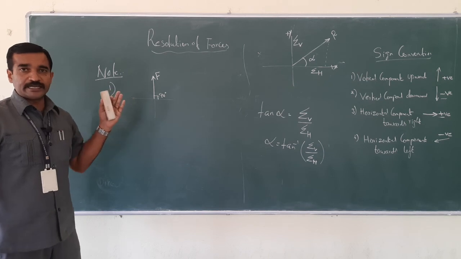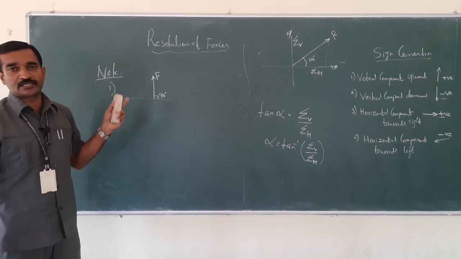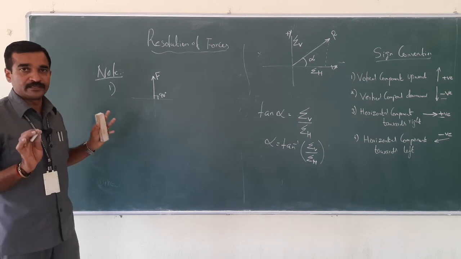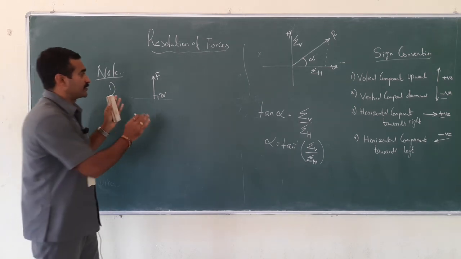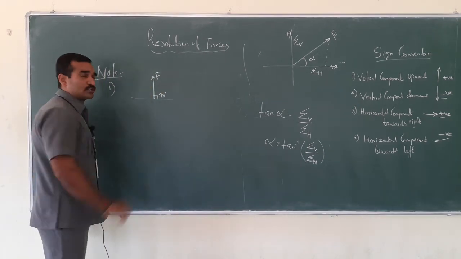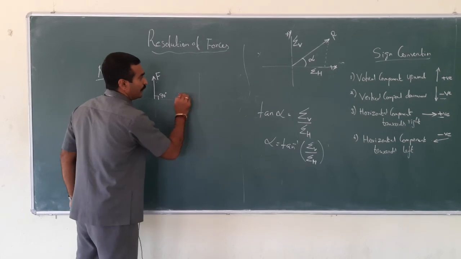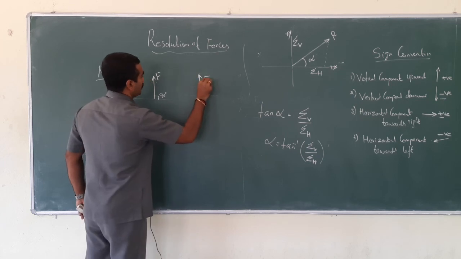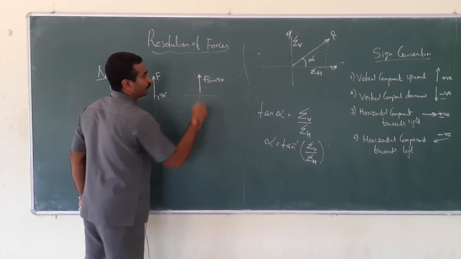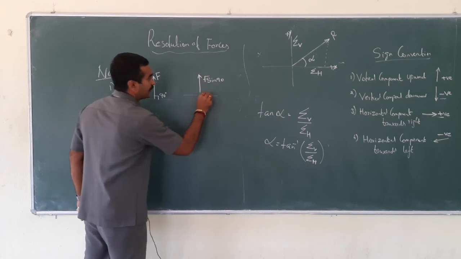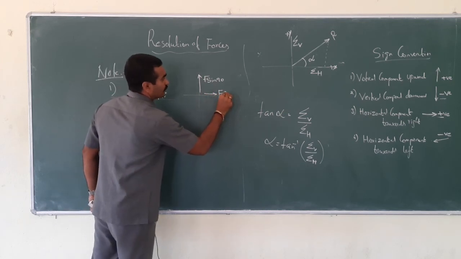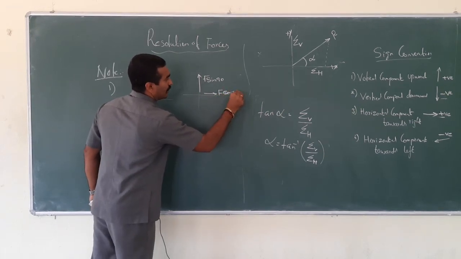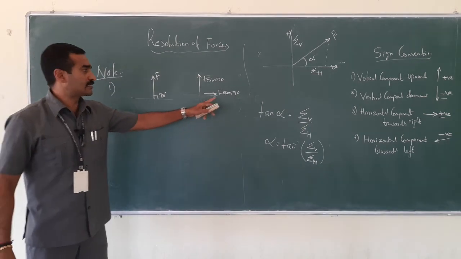Suppose you want to consider the vertical and horizontal components, how will you specify here? You will specify in this manner: F sin 90, and the next one as F cos 90, because the horizontal component you consider as cos.